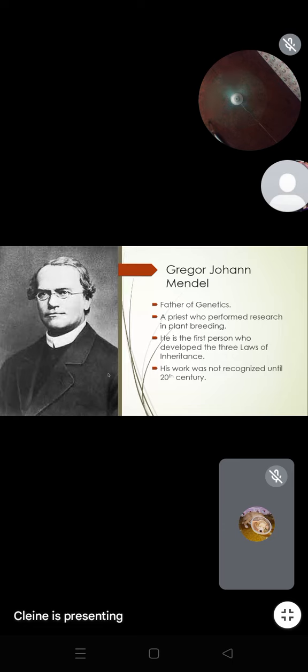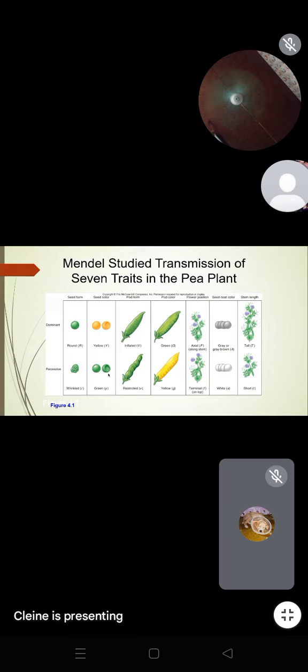So, and this person experimented on pea plants, by the way, and he was able to observe the traits that are found in pea plants. So in pea plants, these are the examples of traits that are dominant. So we have the round, yellow-colored seed, the inflated pod form, green-colored pod, the flower position, the seed coat color, and the length of the stem.